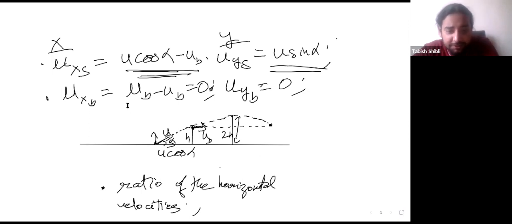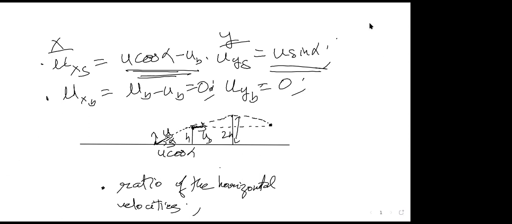I'll give you some options. Let me give you these four options.